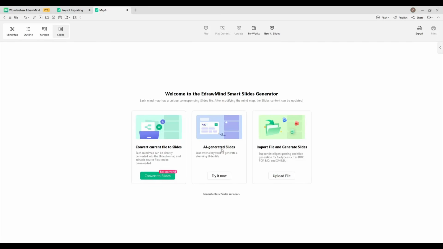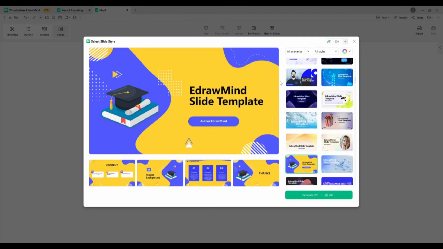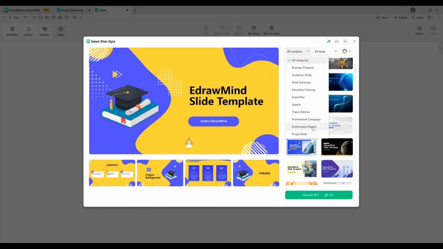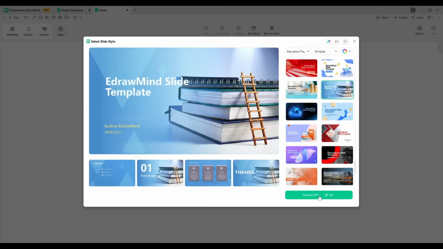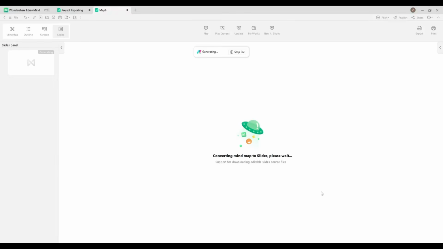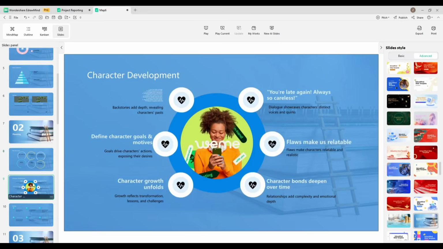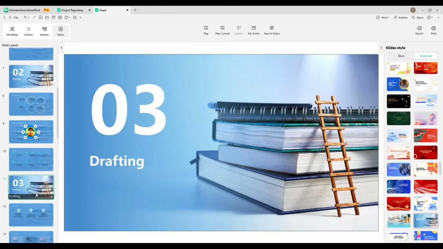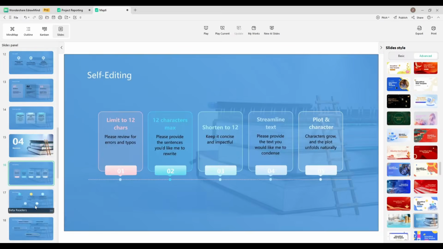With this feature, you can actually convert your mind map into a PowerPoint presentation slide. To do that, simply click on Convert to Slide. It will generate the outline. Once done, click here to choose a template. Here you will find a bunch of template options. Preview some of them, choose the best one, and then hit the Generate PPT button from here. After waiting a bit, you will get the PPT version of your mind map. This is just amazing. EdrawMind did a great job. So now you can convert your AI-generated mind map into a PPT presentation.